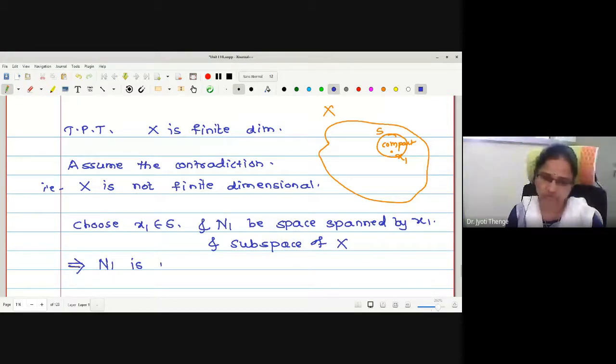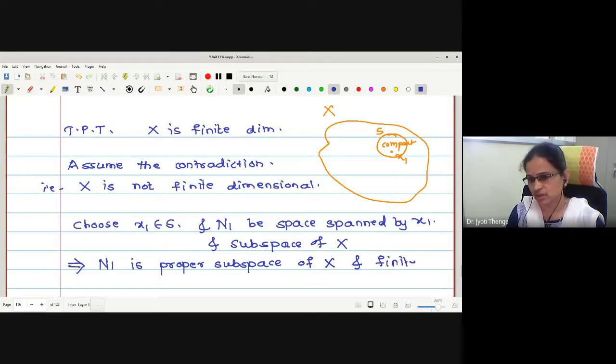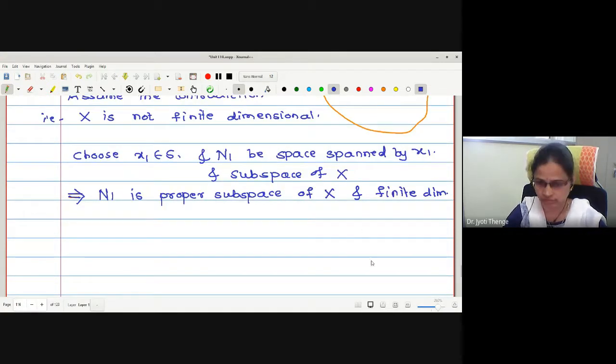N1 is a proper subspace of X, of dimension one. I will call it finite dimensional, since it is the space spanned by x1. Therefore, it is of finite dimension. As it is of finite dimension and is a subspace, may I say N1 is closed?